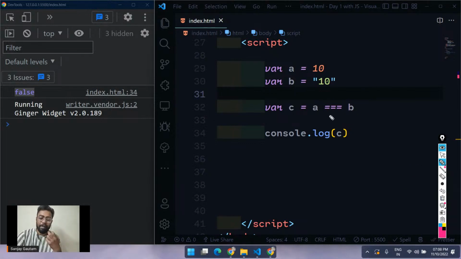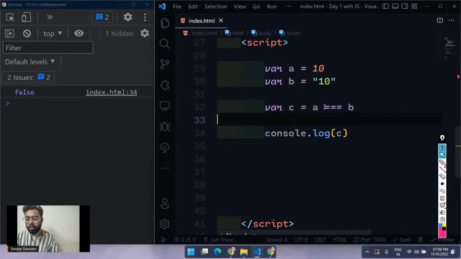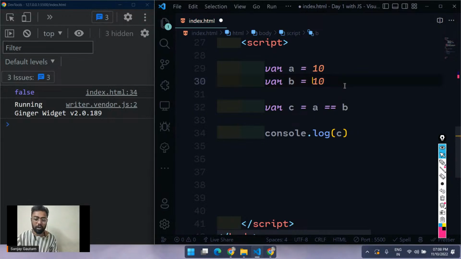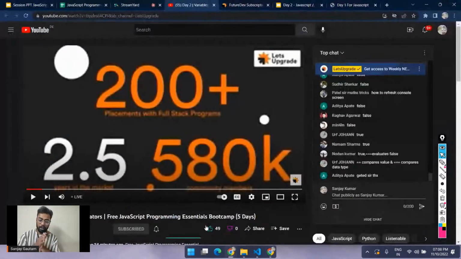But anyways, it completely depends on the situation: what kind of project you are working on, what is the problem statement, what is the feature that you are giving, et cetera. Personally, I use triple equals initially, and let's see if we have any condition there. So that's the difference between triple equals and double equals. In the case of double equals, it will try to convert that string to a number and compare, so now they are equal. But in the case of triple equals, it won't try to do that. I hope this is clear to you, and if yes, you just put it here in the chat.